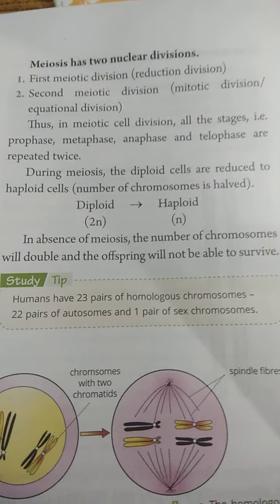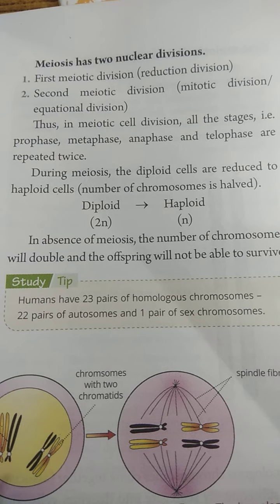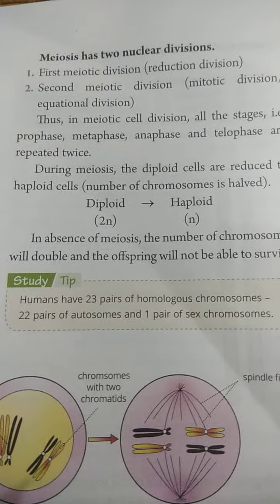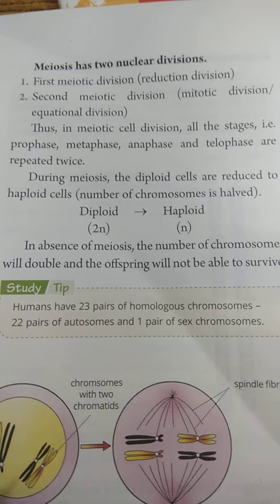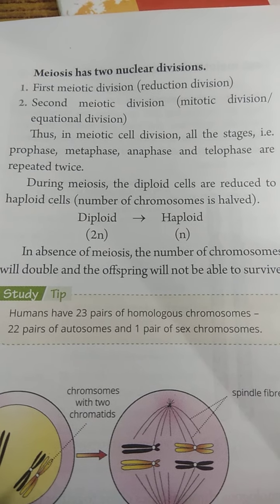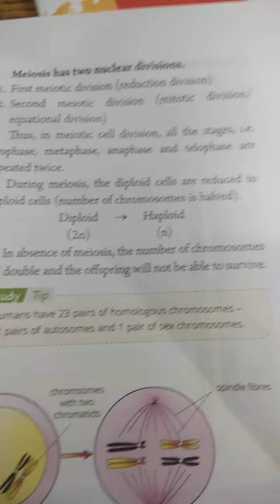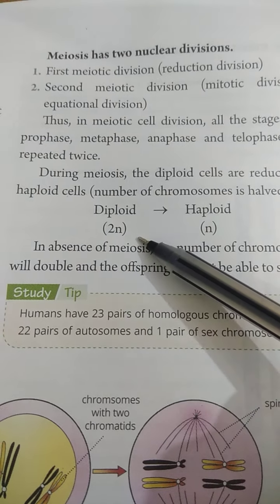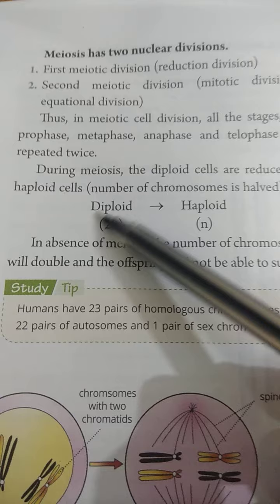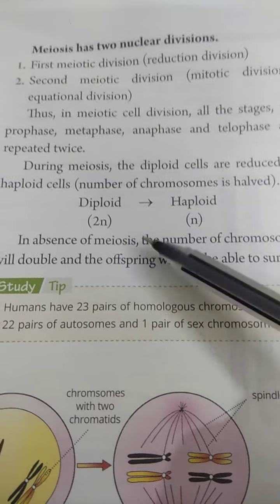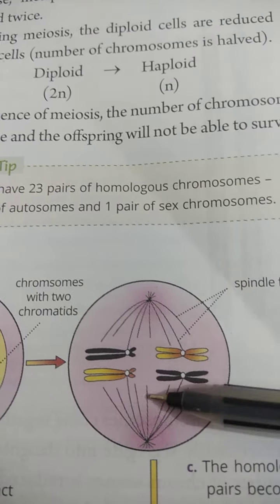So now we'll continue with it, as we know that meiosis is a reductional division. But meiosis has two phases. The first phase is the reduction division and the other phase is the equational division. In the first phase the number of chromosomes becomes haploid. Suppose in a human being 46 chromosomes are there, so that is diploid. And in the first meiotic division that becomes haploid.